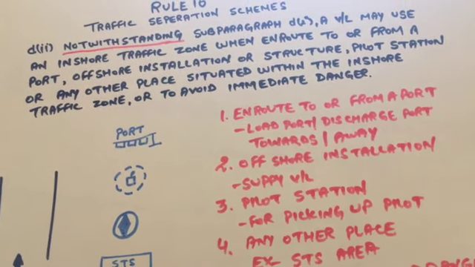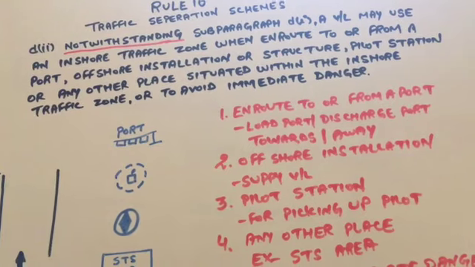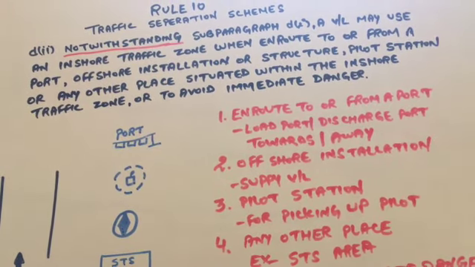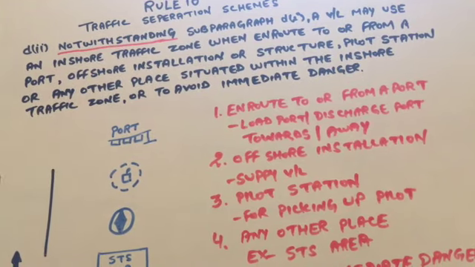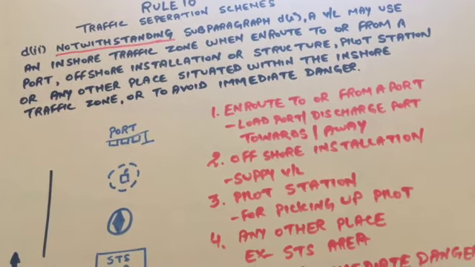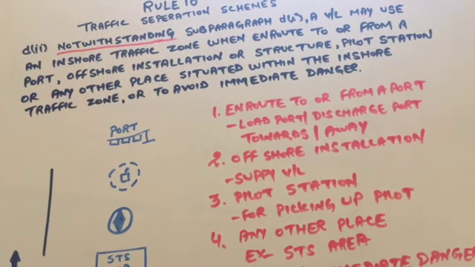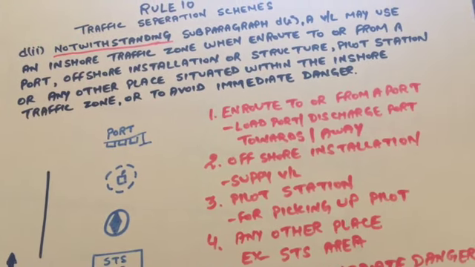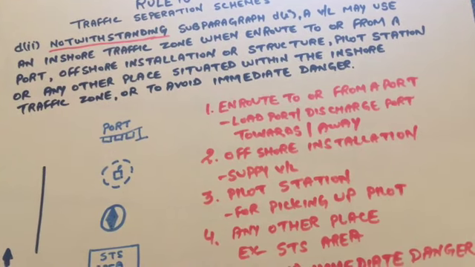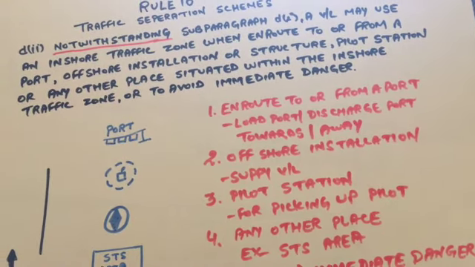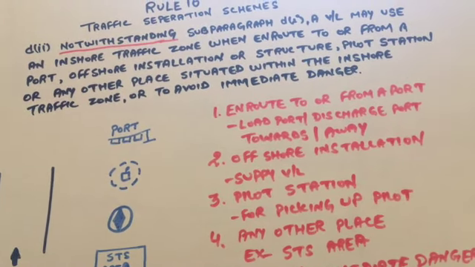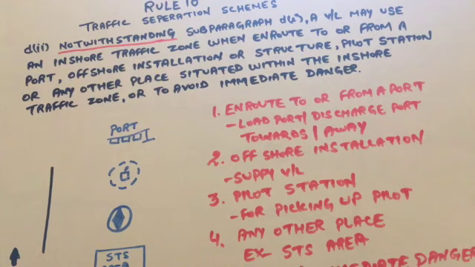Here it is highlighting "notwithstanding subparagraph D1", where in D1 we get that a vessel of less than 20 meters length, a sailing vessel, or a fishing vessel may use the TSS as well as the inshore traffic zone. But a vessel which is following the TSS shall follow the TSS. So D2 is saying notwithstanding D1, meaning D2 is not bound by D1.